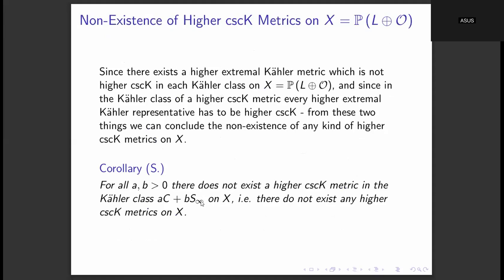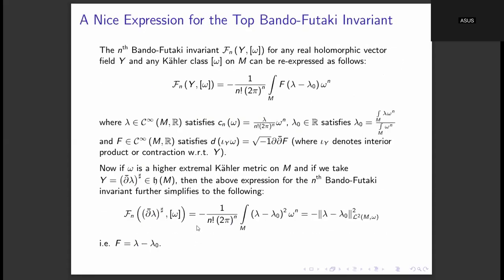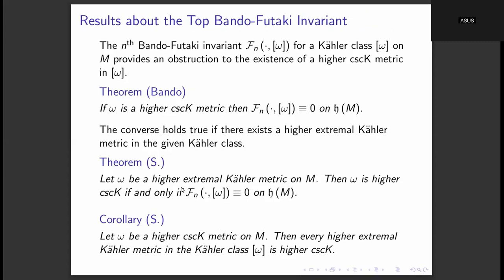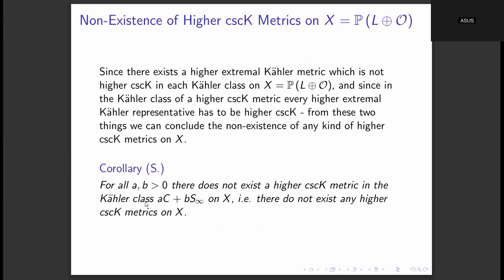From these two things, we can quickly derive that higher cscK metrics do not exist at all on the minimal ruled surface X. So we have proven first that in every Kähler class of the minimal ruled surface, there exists a higher extremal Kähler metric which is not higher cscK, and the other thing is that higher cscK metrics do not exist at all on the minimal ruled surface.